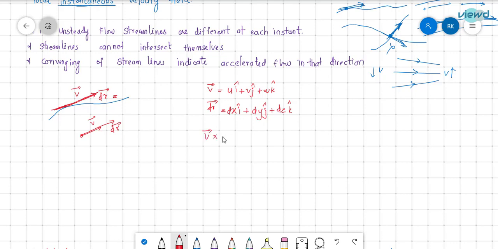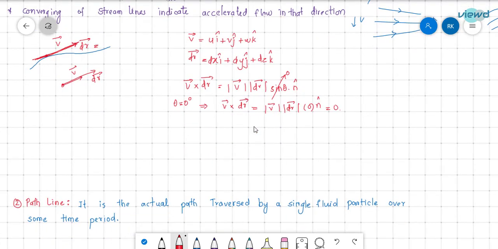And we know that the cross product of two vectors is equal to modulus of v bar and modulus of dr bar times sine theta times a normal vector n. Here theta is equal to 0 degrees, since both are collinear. So sine theta is 0, and v bar cross dr bar is 0 times the normal vector, so that will be 0.